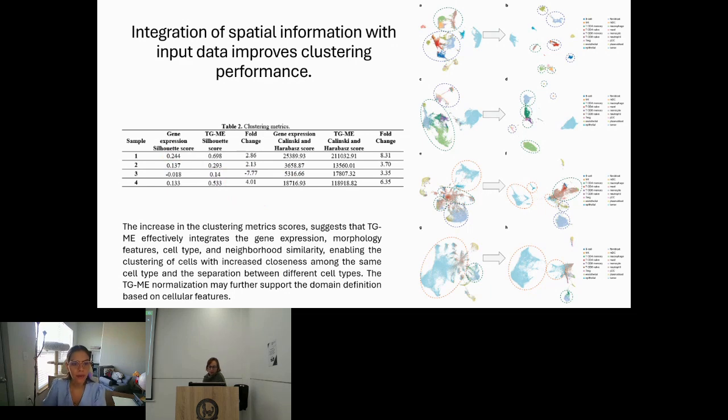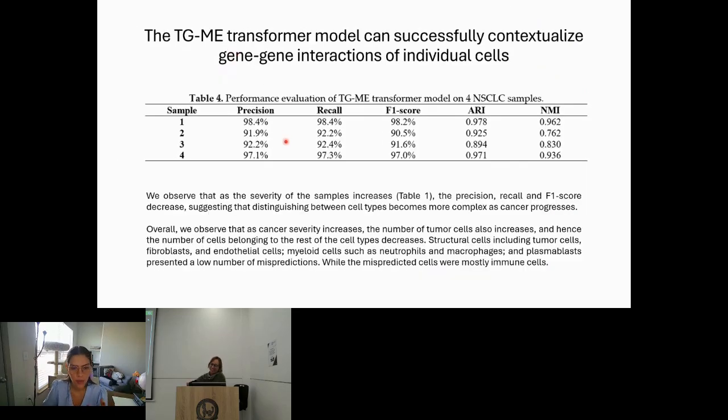Then we went in and trained our model, and here we're just showing the results of when we train the transformer model.